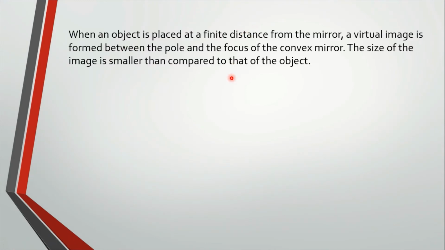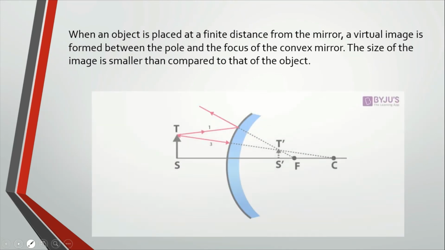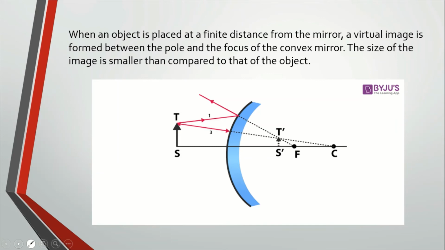When an object is placed at a finite distance from the mirror, a virtual image is formed between the pole and the focus of the convex mirror. The size of the image is smaller than compared to that of the object. So here is the object, here is the focus, here is the center of curvature. And here is the pole. So here is the image formed.